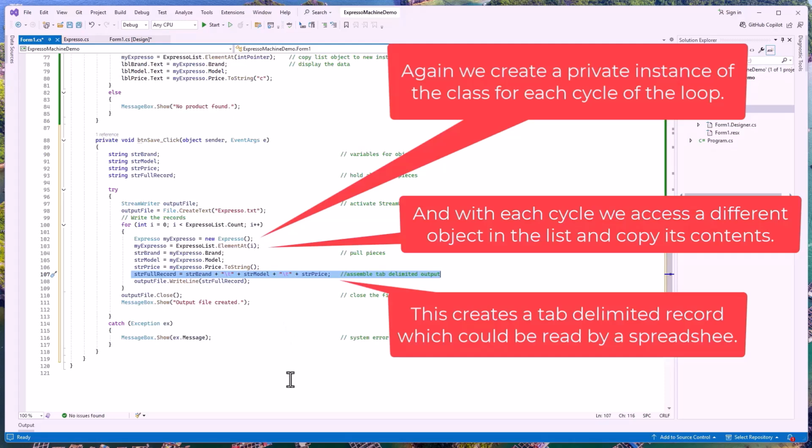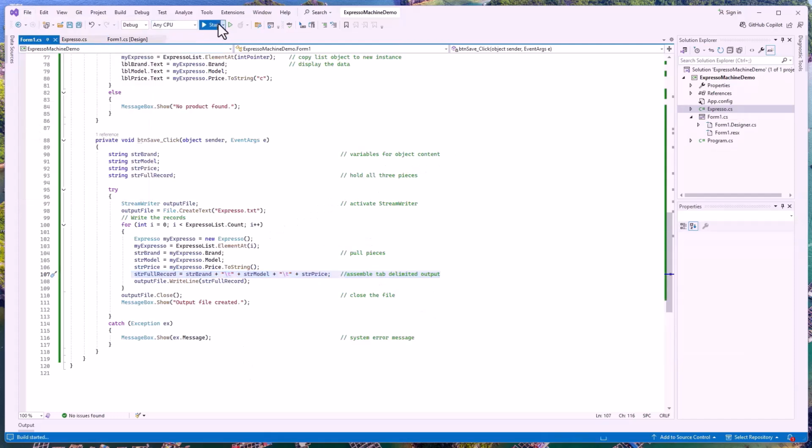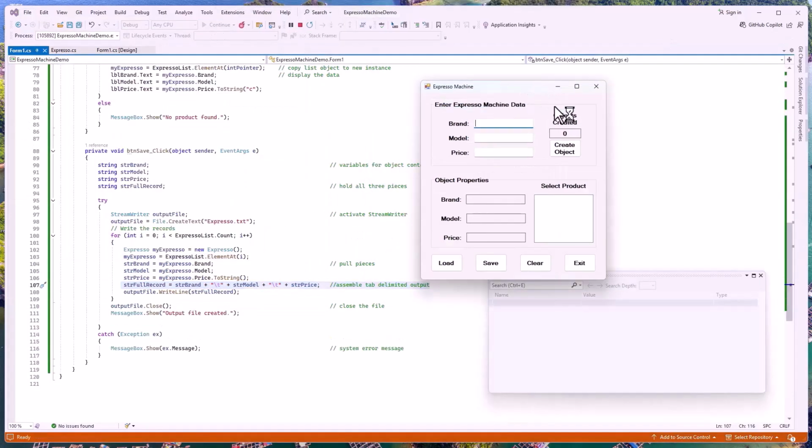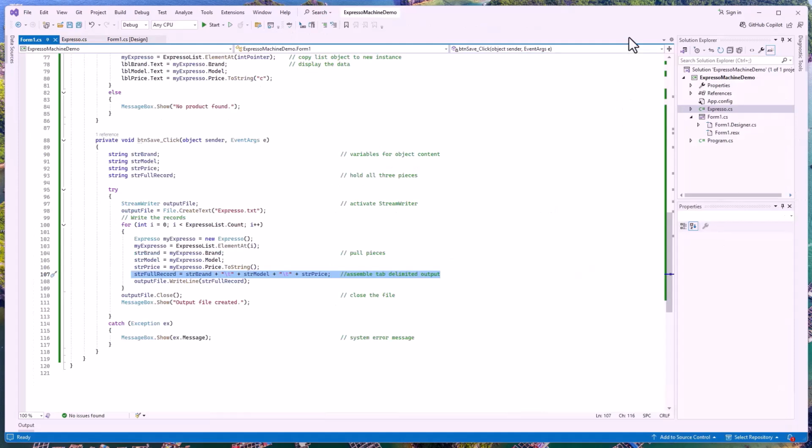Will this work? Sure it will. We will create brand 1, model 1, $1, brand 2, model 2, $2, brand 3, model 3, $3. Can we save it? Output file was created. Click off, done. Click out. Let's just take a look.